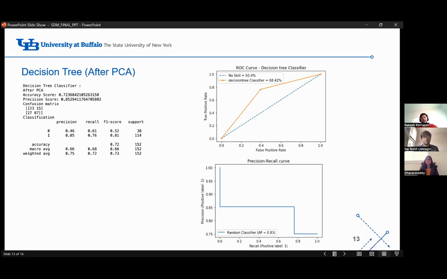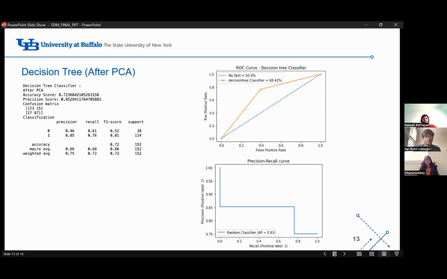Now we are plotting ROC curve and precision recall curve to have a better idea of our results. What is ROC curve? ROC curve is a graph that shows the performance of a classification model at all the possible classification thresholds.